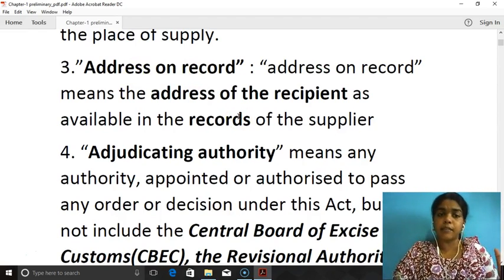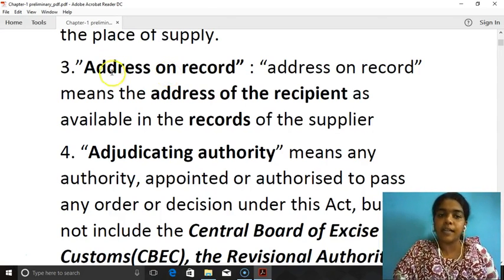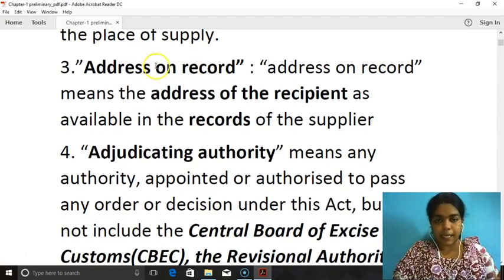So what is the significance of address on record? Once again, for determining the place of supply. Place of supply is determined by the address on record of the supplier, and in that record of the supplier, the address of the recipient is available.